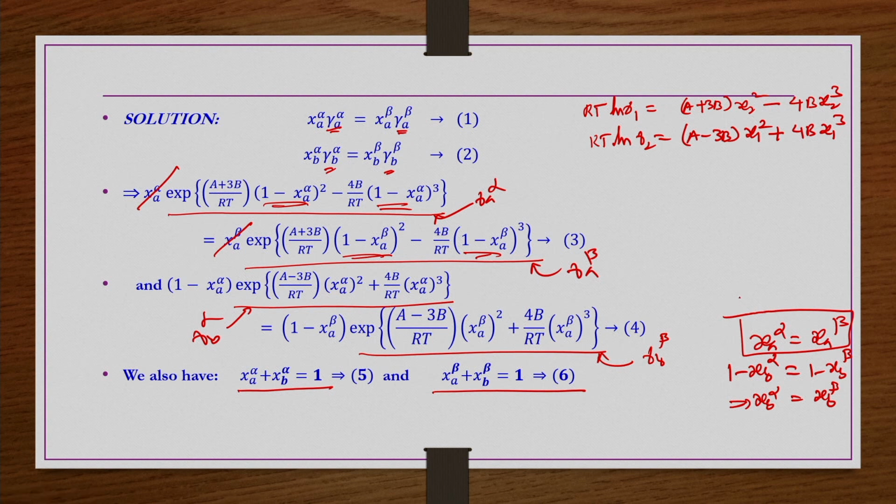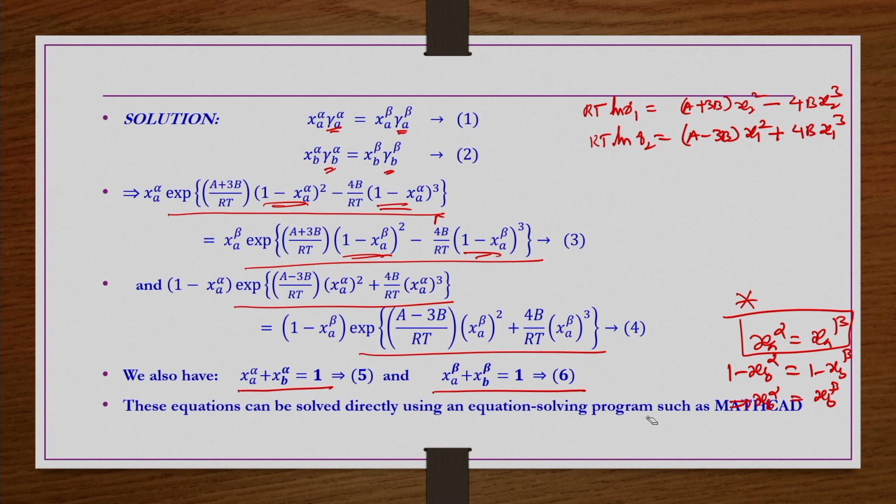That means any combination with xa alpha equal to xa beta is going to satisfy equations 3 and 4, but 5 and 6 may not be satisfied, right. So, what you have to do is find a solution which is not trivial like this, which is a reliable kind of solution. For that, an appropriate trial and error approach has to be followed, or some tools like MathCAD etc. one can use to obtain the solution of these equations.